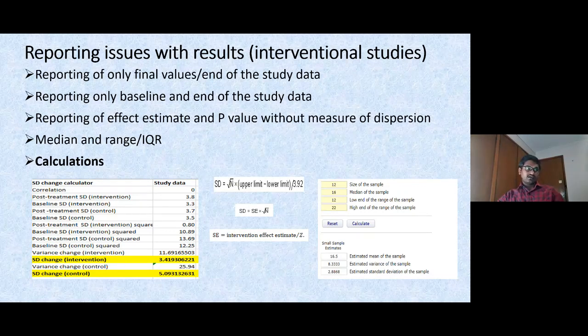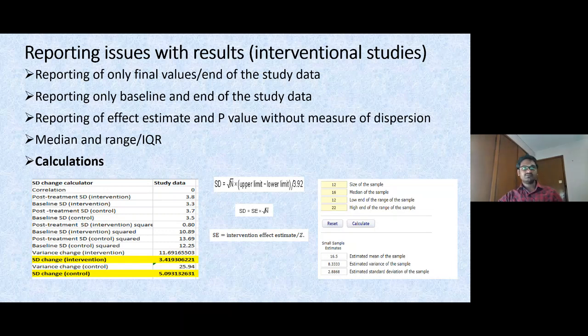If only the mean and p-values are reported, but there are no 95% confidence intervals and no SE, but we are interested in getting the SD, then to get the SE, first we have to calculate the intervention effect estimate.